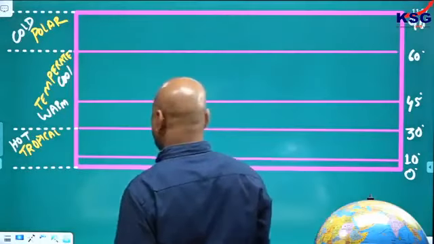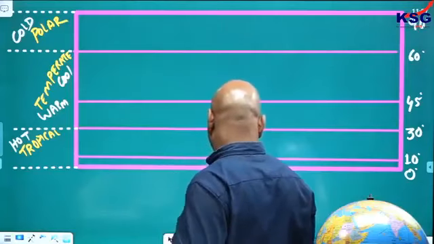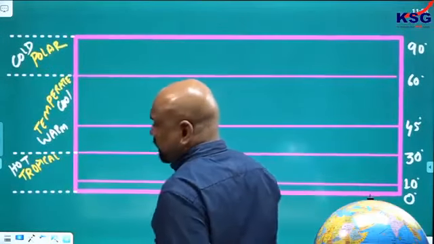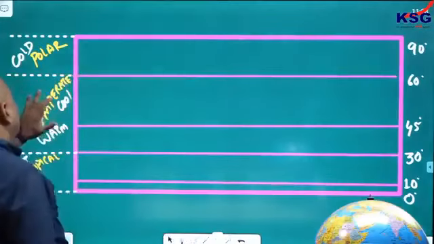These will be cold polar regions. I hope you got it now. Hot, warm, cool, cold.